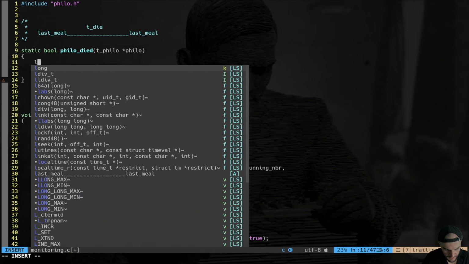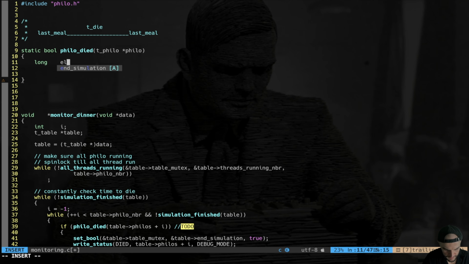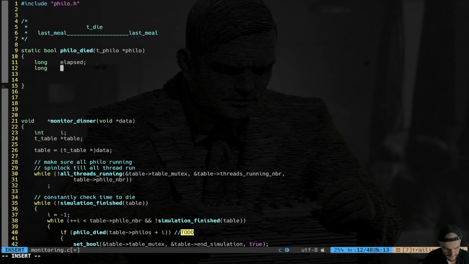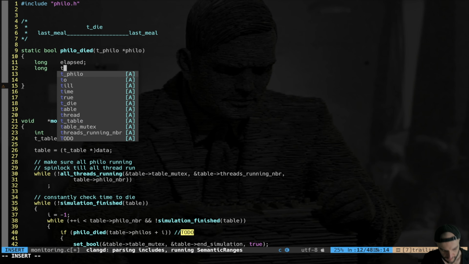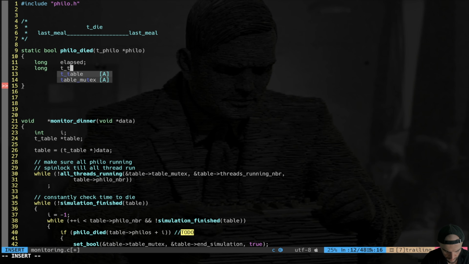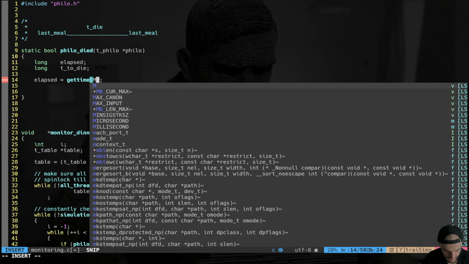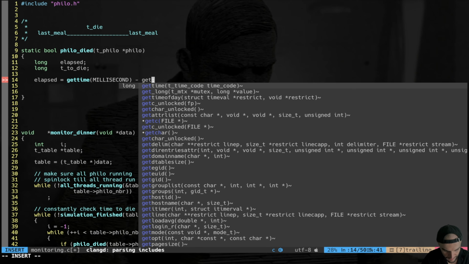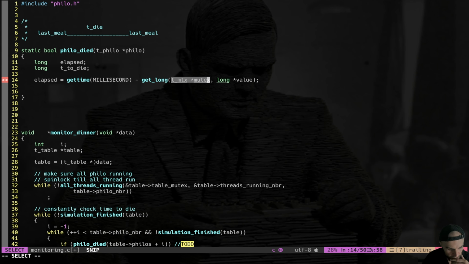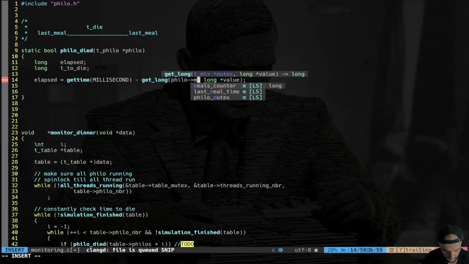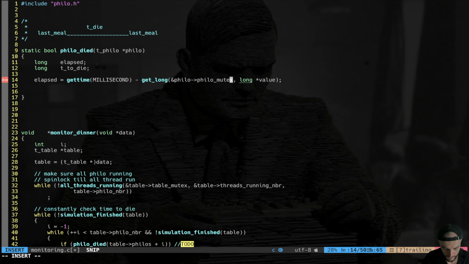Okay, so I'm doing long elapsed. Then I will do the same long time to die just to not dereference too many times, make the code clearer. So elapsed is gonna be get time milliseconds minus get long. We're gonna lock the philosopher mutex. So philo mutex, because here we have a concurrency between the monitor and the philosopher.